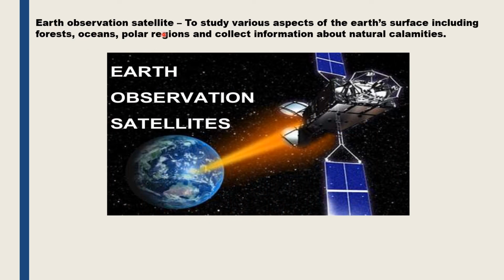Earth observation satellite. The Earth observation satellites provide a wealth of information as these are used to observe the Earth. These satellites are used to study the various aspects of the Earth's surface, including the forests, oceans, the polar regions, agriculture. It is also used for collecting information about the natural calamities that could strike a particular place. It also helps in exploration and management of natural resources.